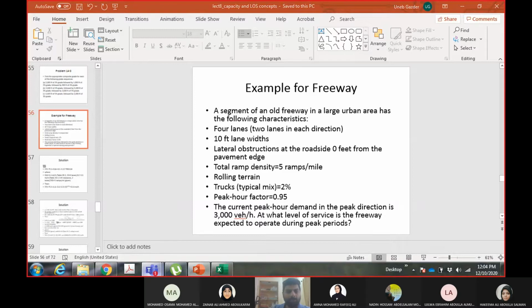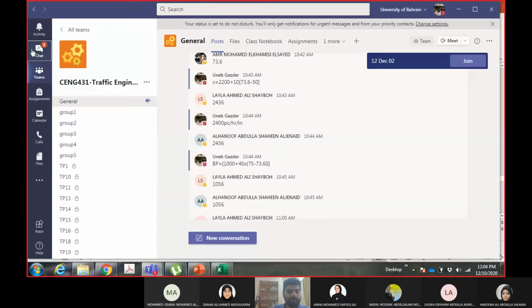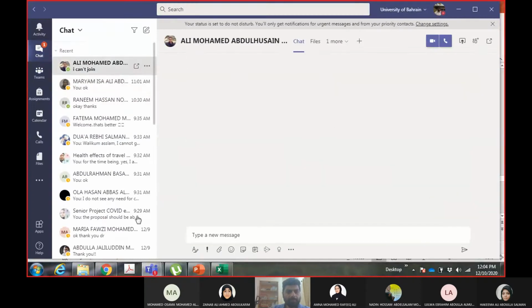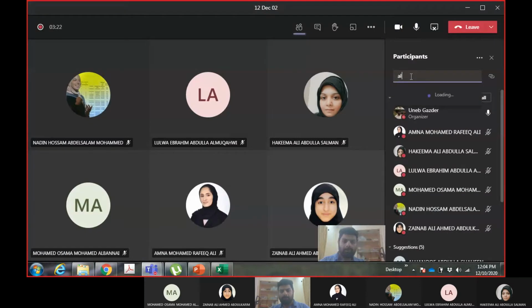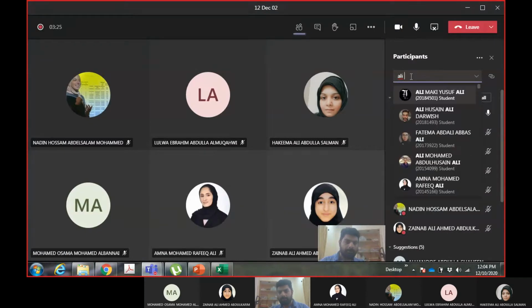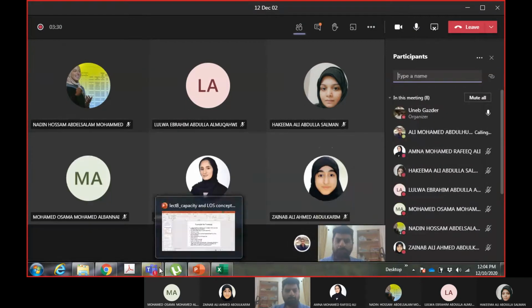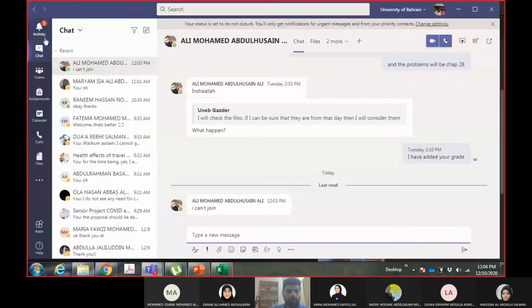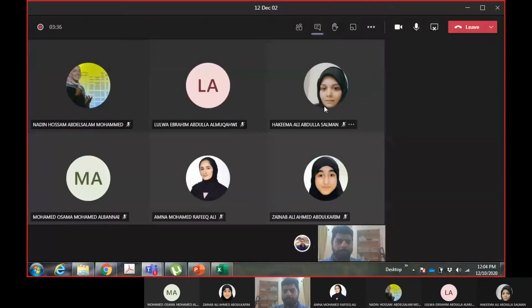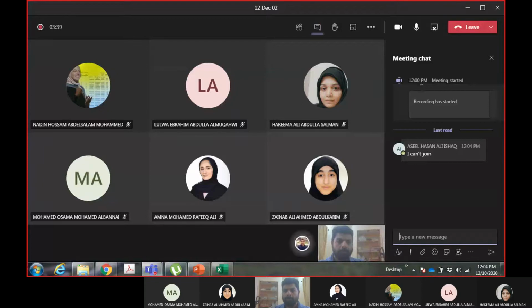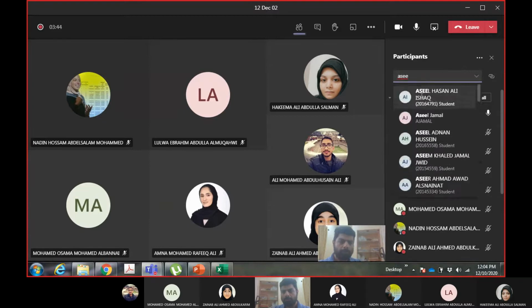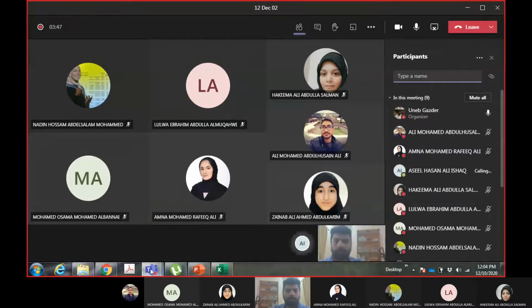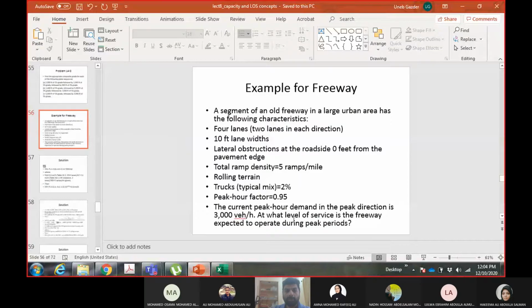We will start with the example of a freeway.